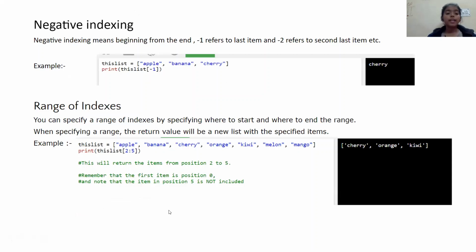Negative indexing. Negative indexing means beginning from the end. -1 refers to the last item and -2 refers to the second last item. So if I pass -1 to this, it will print cherry.